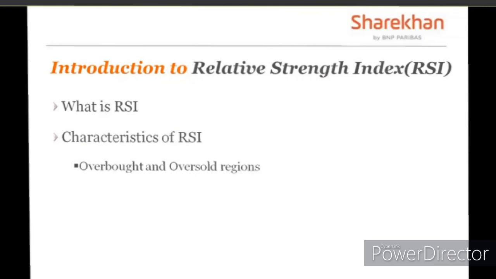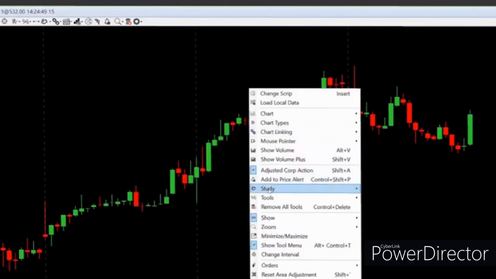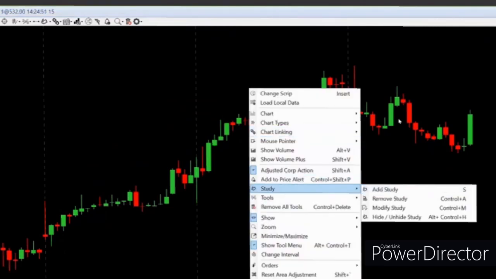But how do I come to know whether a stock or a currency or a commodity is expensive or whether it is cheap at a point in time? Is through this RSI. So RSI, if I had to add RSI over here, right click, study, add study.